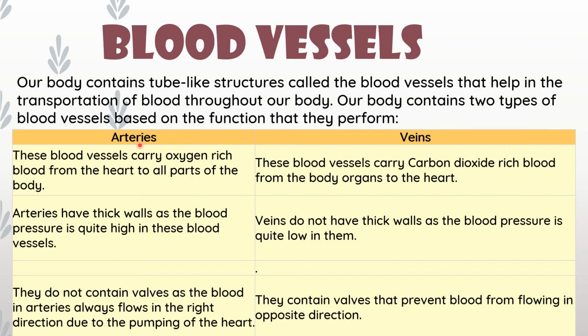First, just keep that picture in your mind. In that picture, two types of blood vessels are there, one red color and one blue color. Red color means they carry oxygen rich blood, and they are called arteries. The blue color is carbon dioxide rich blood, and they are called veins. Arteries carry blood from the heart to all parts of the body, and veins from all parts of the body to the heart. That is the difference.